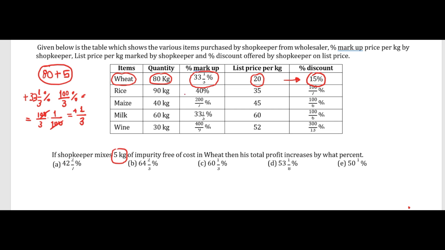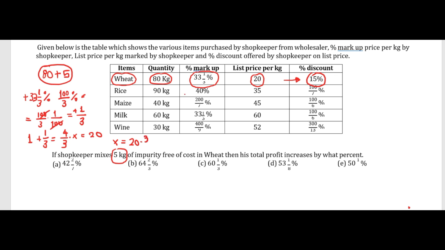So we have an increase of 1/3 of the original price. We don't know the original price, but if the original price is 1, it's increased by 1/3, and this is 4/3 of the original price. So 4/3 of the cost actually gives me 20.